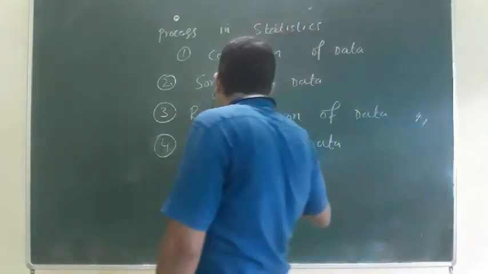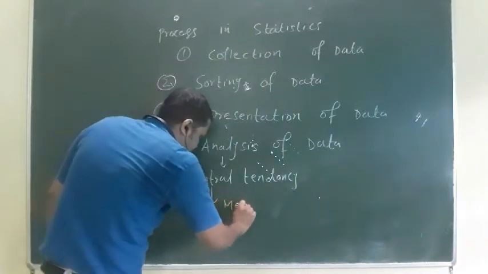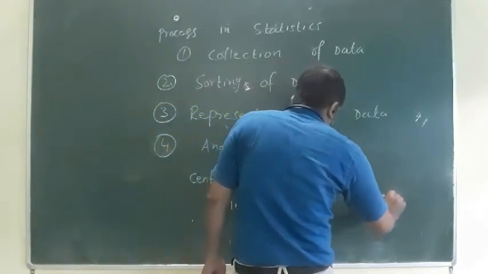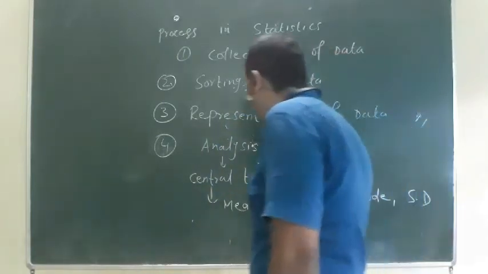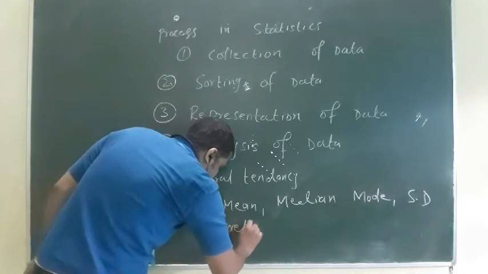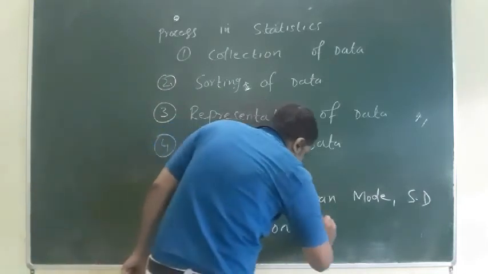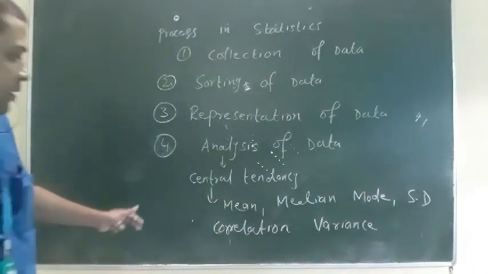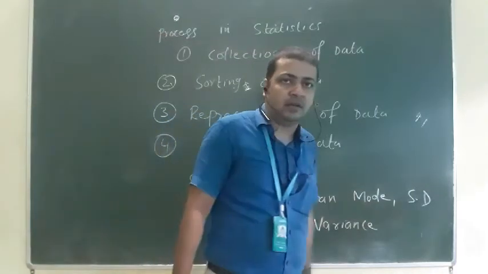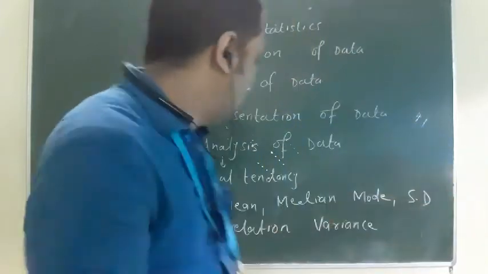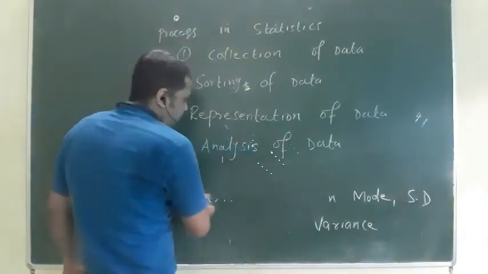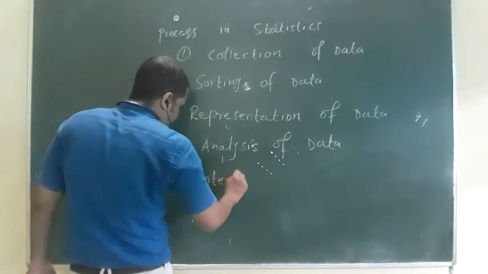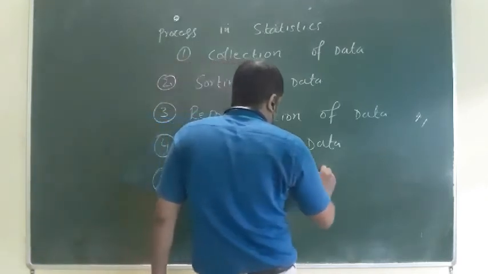The tools of central tendency are: the first is mean, the second is median, the most basic common tools. The third is mode, the fourth is standard deviation, then correlation, variance. There are lots of central tendency tools, and you will learn them in higher classes. After analysis comes the interpretation of data.